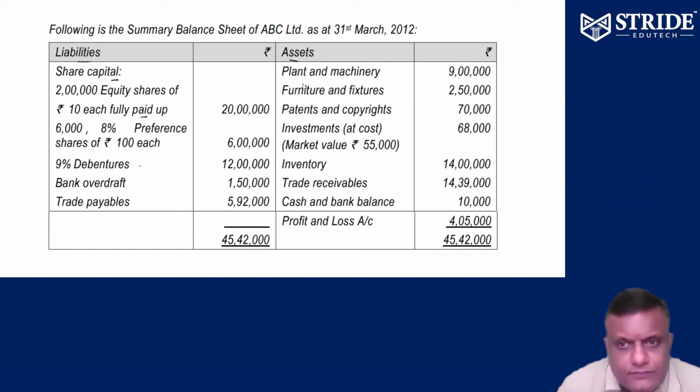The asset side: plant and machinery 9 lakhs. Furniture and fixtures 2.5 lakhs. Patents and copyright 70,000. Investment at cost is 68,000, but the market value is 55,000. The cost price is 68,000, the price we purchased at, and the present market price is 55,000. Inventory 14 lakhs. Receivables 14 lakh 39,000. Cash and bank balance 10,000. Profit and loss account loss 4 lakh 5,000. Total 45 lakh 42,000.